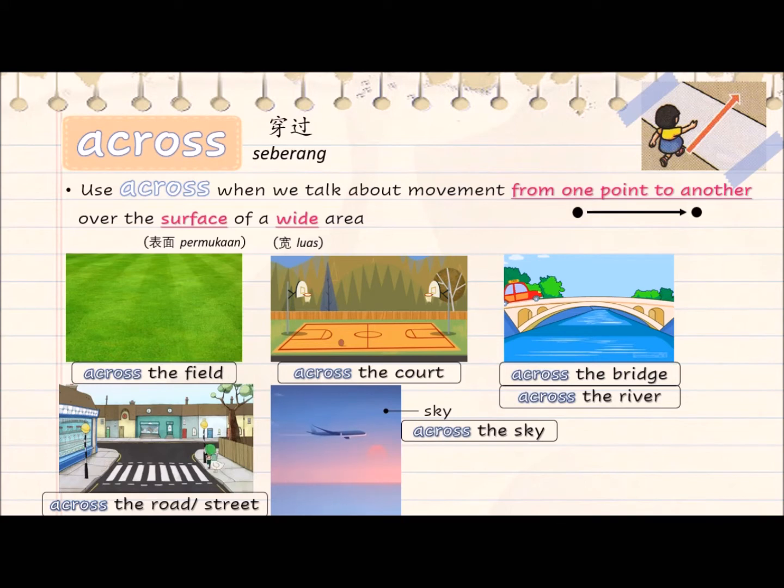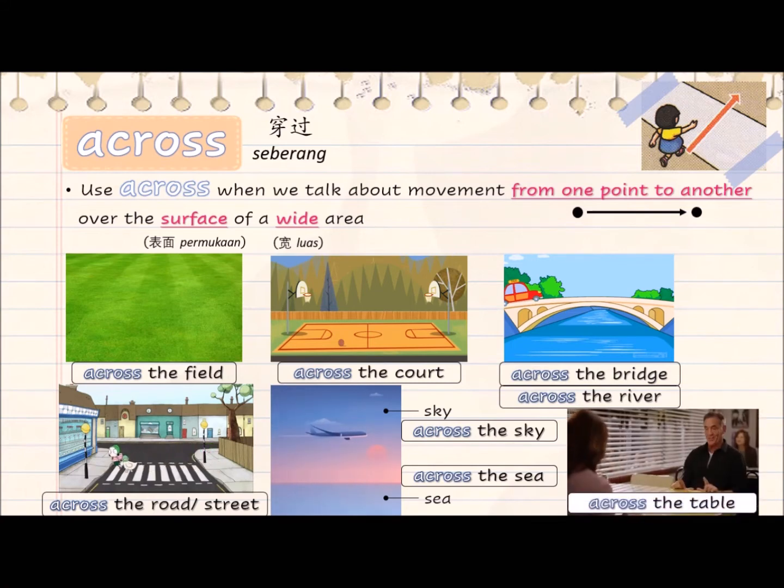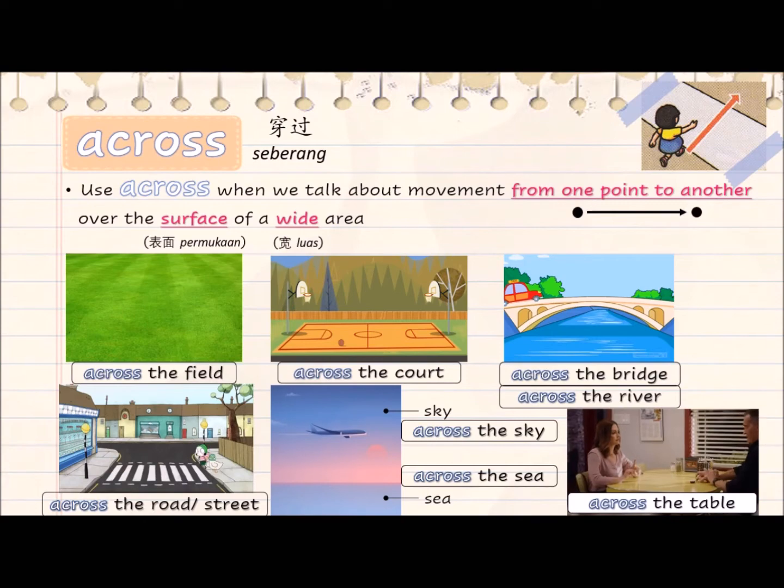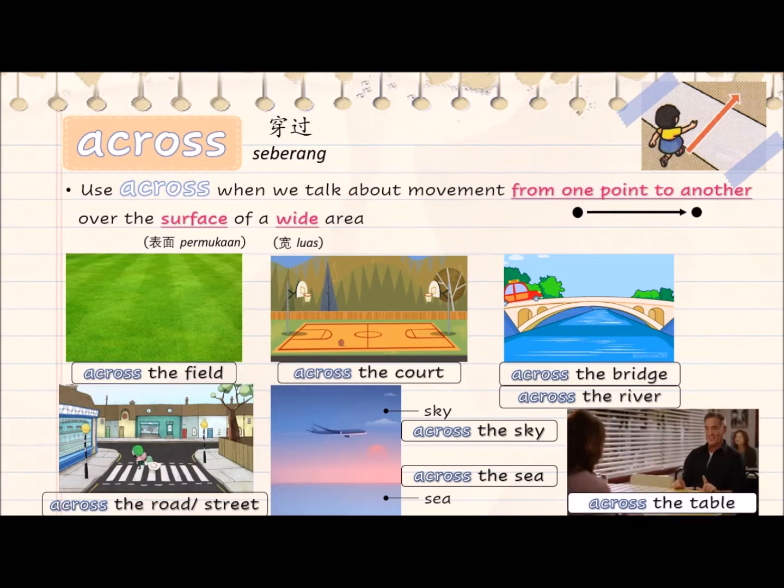Across the sky. Fly across the sky. Across the sea. Fly across the sea. Across the table. Flick the coin across the table. Let's look at the third one.